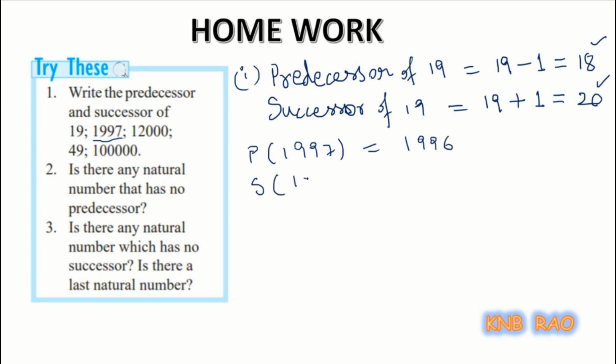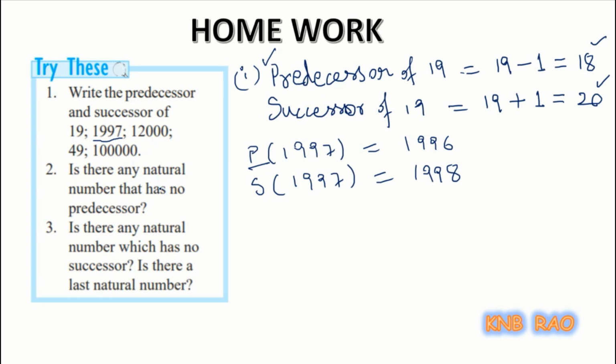Successor of 1997 will be 1998. I am writing in short. Please don't do like that. You have to write how I have written in the case of 19. Write properly. So for the rest of the numbers, you find out. And I hope you have done correctly. You can cross check them.